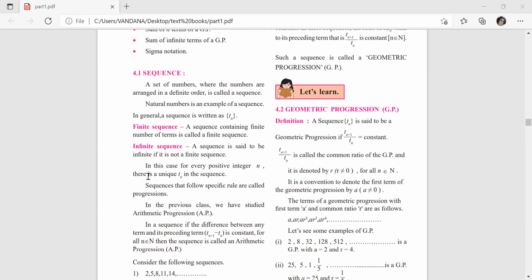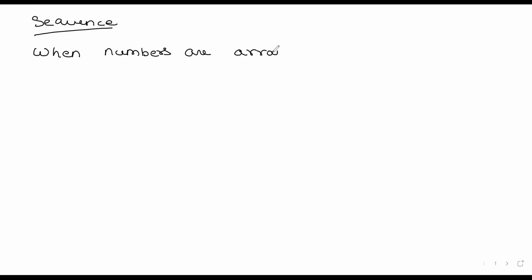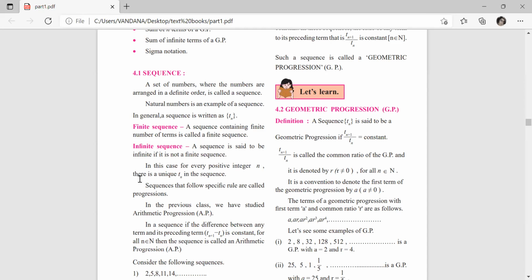The next chapter is sequence and series. Let us understand what is sequence. Sequence is when numbers are arranged in definite order, then it is called a sequence. A set of numbers where the numbers are arranged in a definite order is called a sequence. Sequence can be finite or infinite.